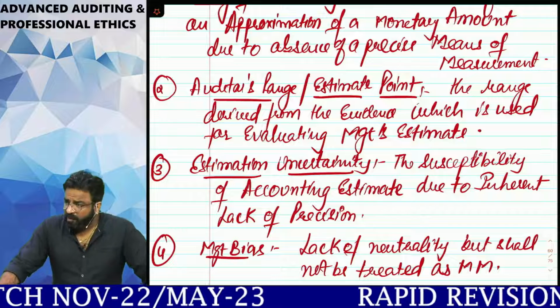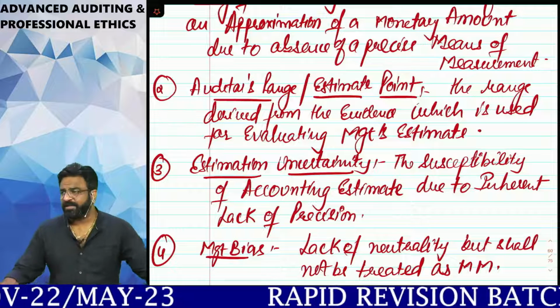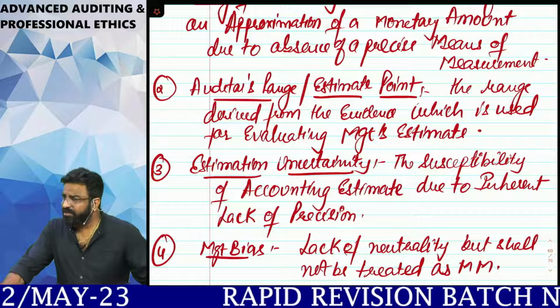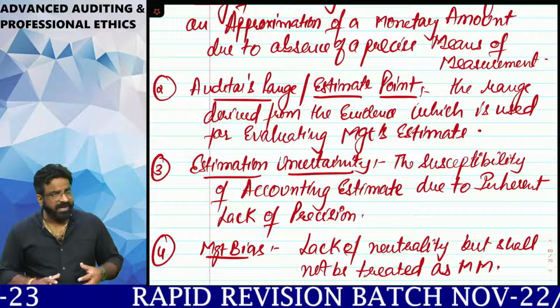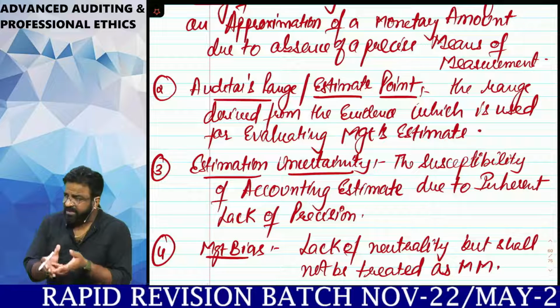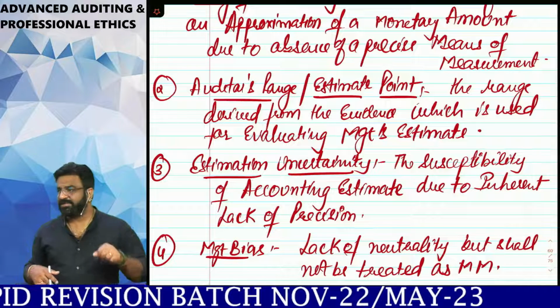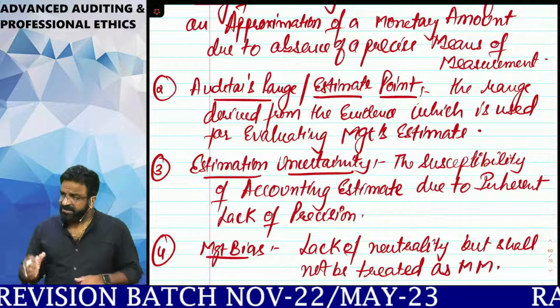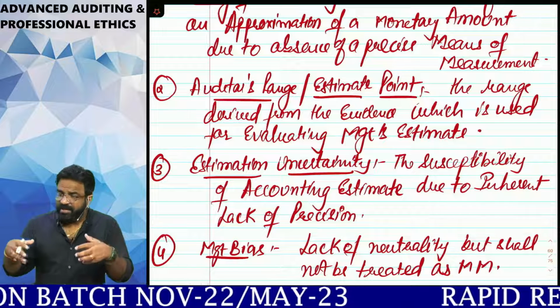So when the auditor is verifying the management estimates made by the management, he has to ensure that his estimate calculation and the management estimate calculation should match. And even if it is not matching, even if there is a difference between the auditor's estimation and the management's estimation, there should be a range which he can afford.